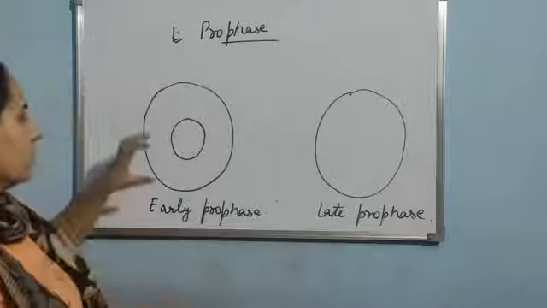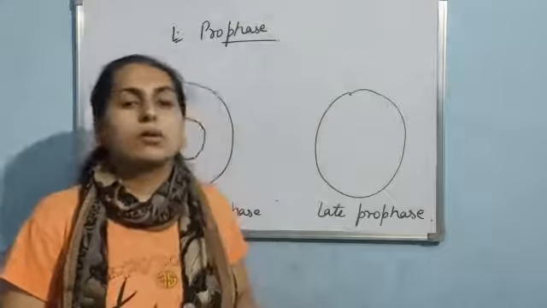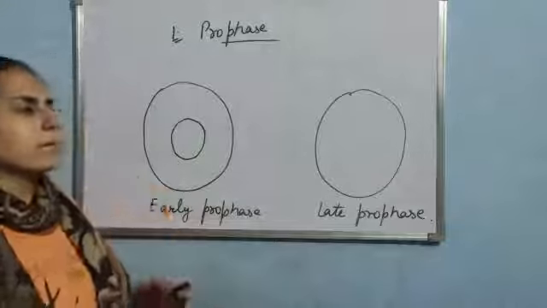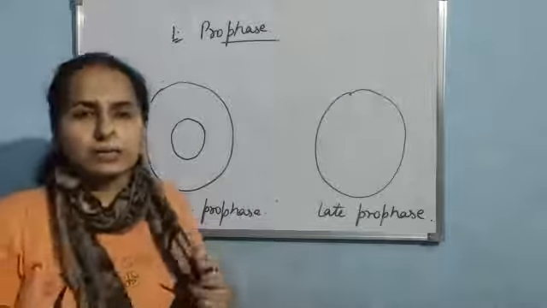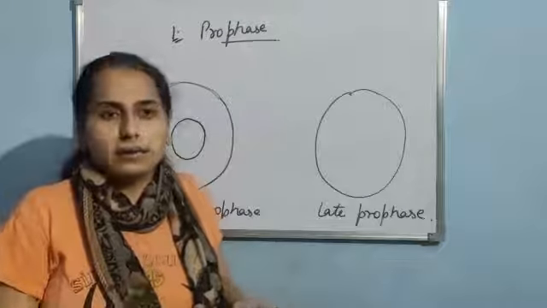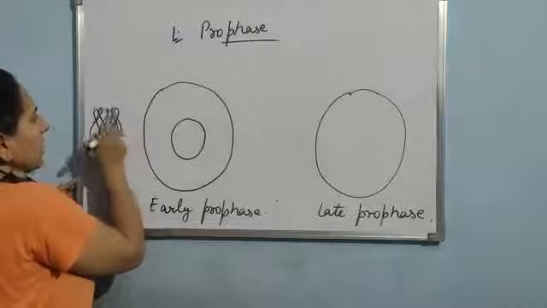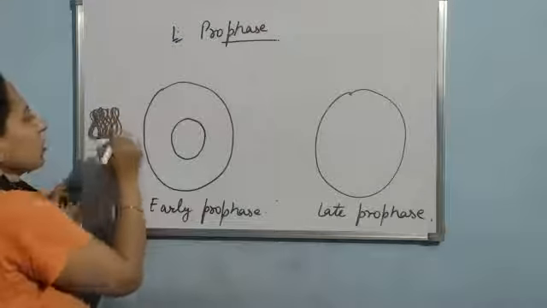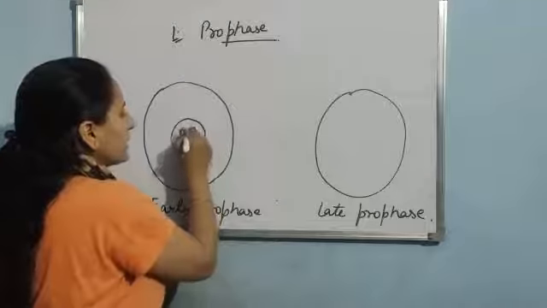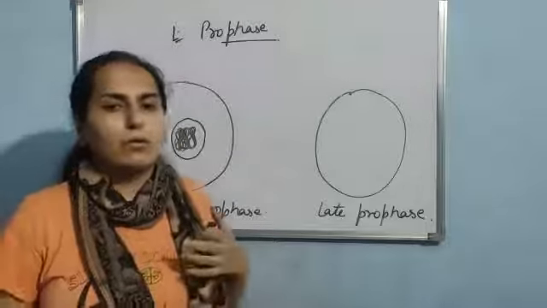Listen one thing, in the earlier stages chromatin material is there, chromosomes are not there. There is a difference between these two. Actually what is happening inside the cell in the normal condition, the genetic material, it is in the form of thread. Okay, and the thread is entangled like this, and this is known as chromatin material. So firstly the chromatin material is present. Clear? Now let us talk about what will happen in the prophase.